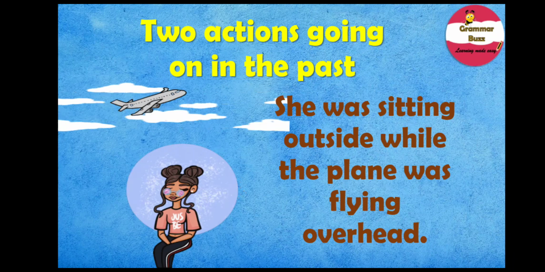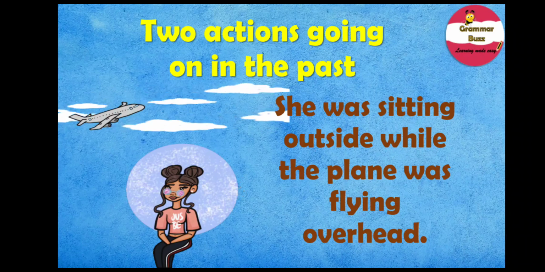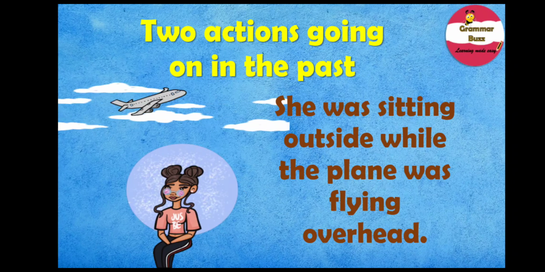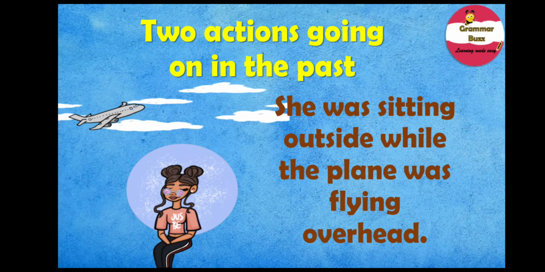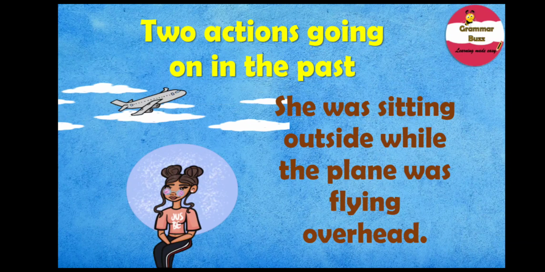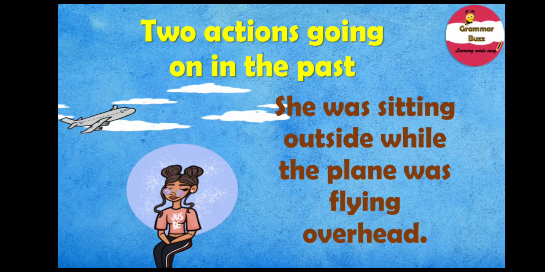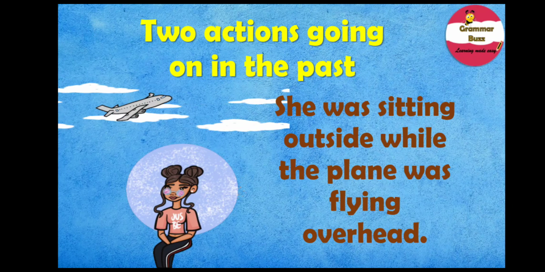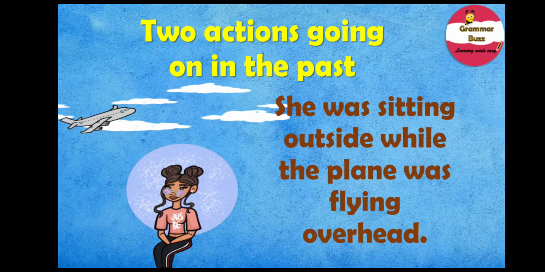The sentence here expresses two actions going on at the same time in the past. The action of was sitting and was flying. Note, both the verbs are in the ing form and they are obtained from the base form of verb sit and fly. So the verb in the sentence expresses two actions going on hand in hand at the same time in past time. Hence the sentence is in the past continuous tense.